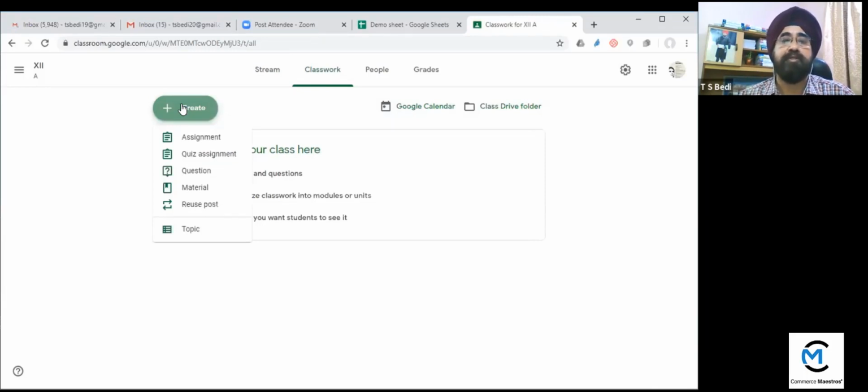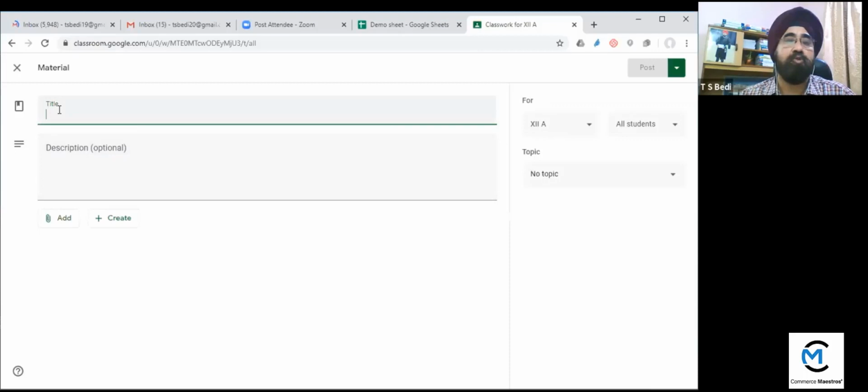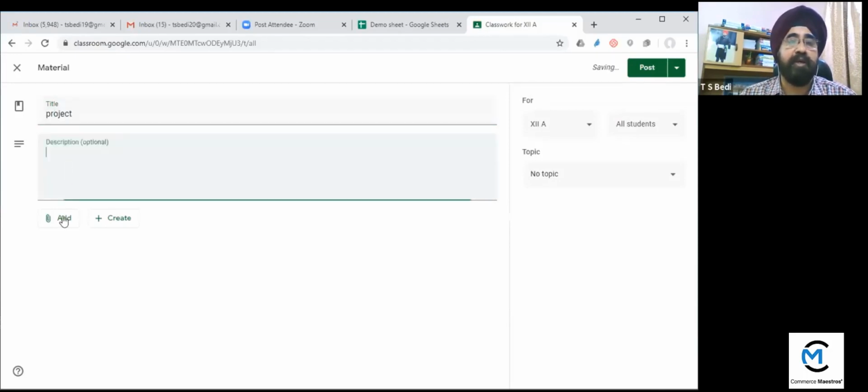So in creation, assignment, quiz assignments come. You can create questions. You can select the material. Material, if you want, you can take the material from anywhere, like here. So you can give the title, what material you want. Suppose I want project file, project. Description you can give. You can add the link, either from Google Drive link. If you know the link, you can simply add that link.